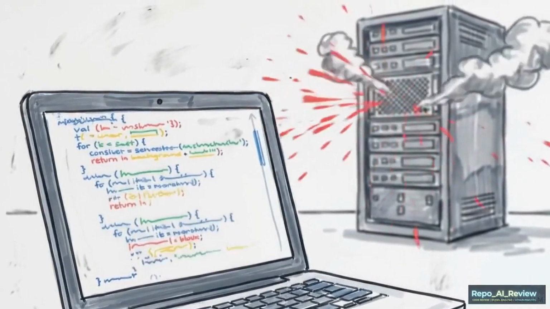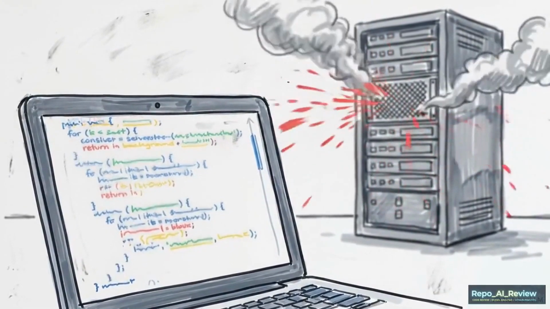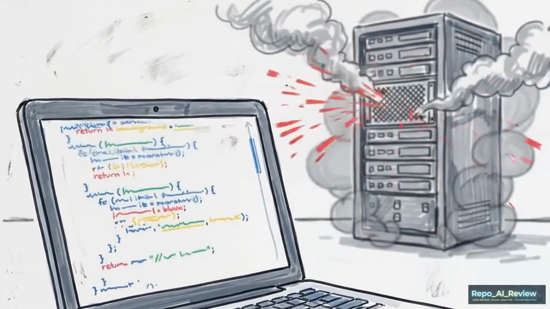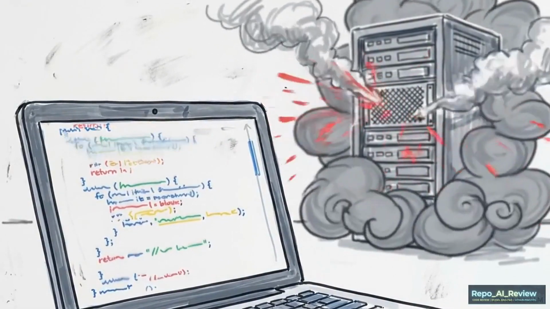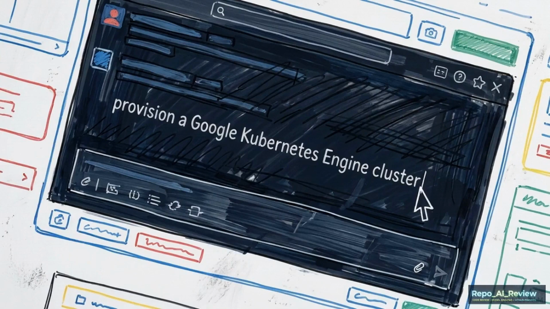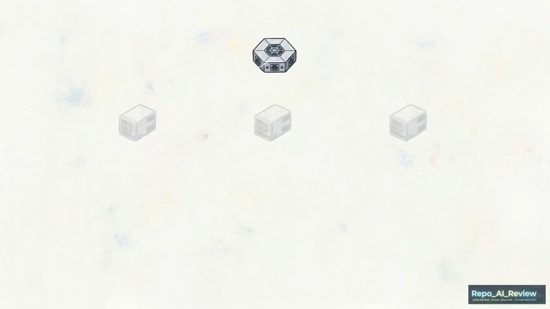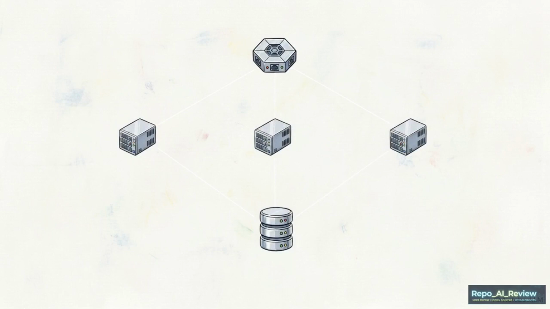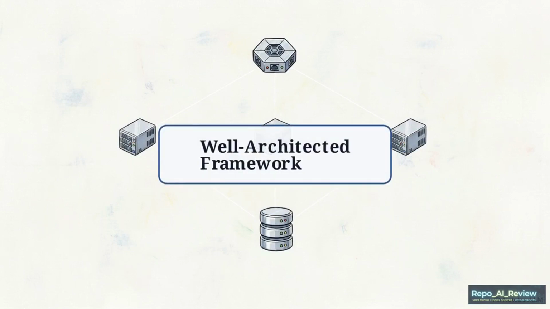AI agents can write functional Python and debug complex logic, but struggle when deploying the rigid, rule-based configurations of an enterprise cloud environment. Consider an engineer asking a standard coding assistant to provision a Google Kubernetes Engine cluster without providing any external context. The agent often generates code that is syntactically correct but structurally flawed, leading to violations of the